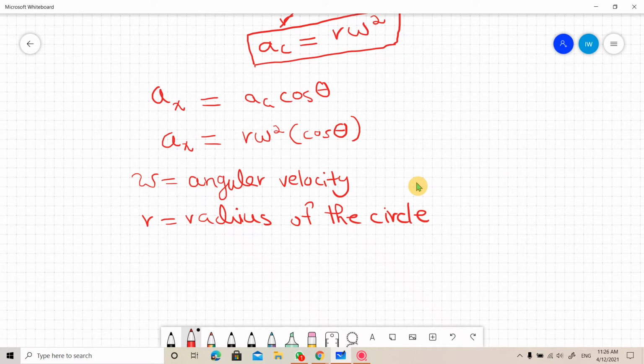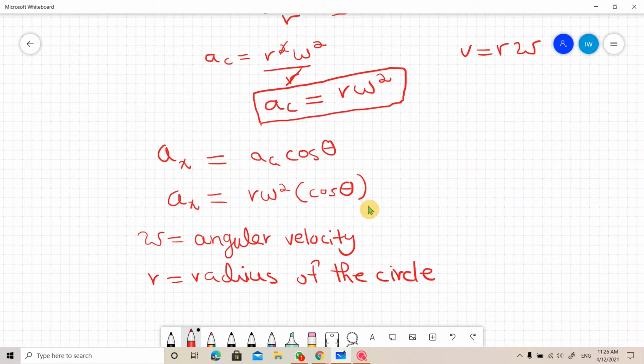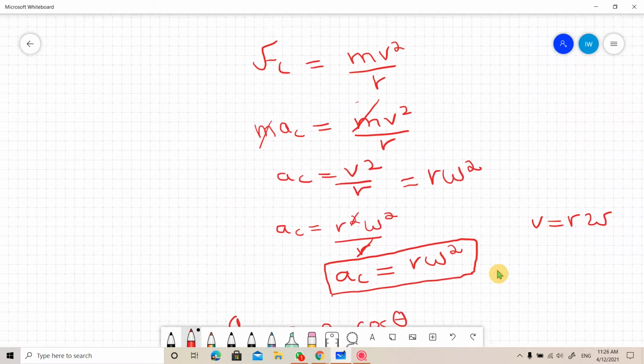Now we will calculate the value of cos theta. As you know, cos theta is equal to base over hypotenuse. Now we will replace this cos theta with base over hypotenuse. Now we are going towards the diagram.